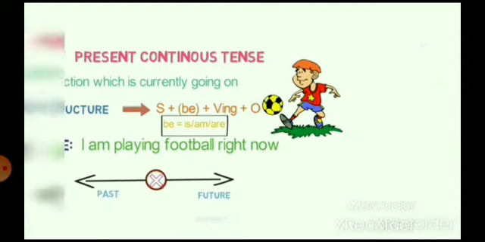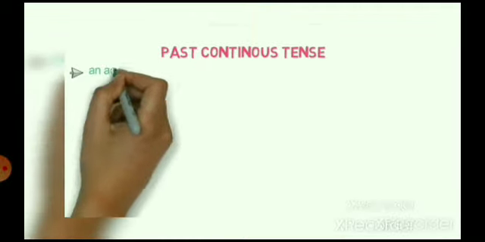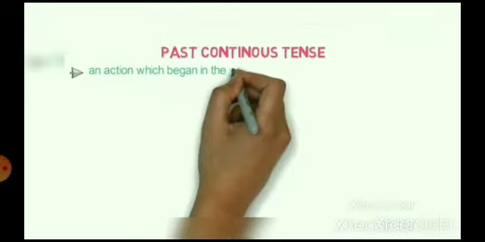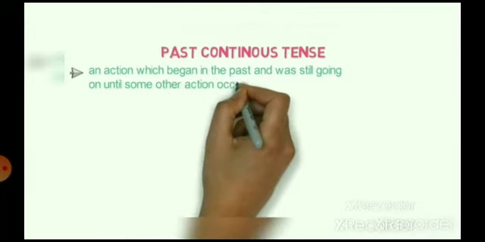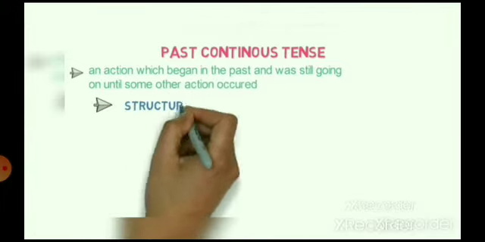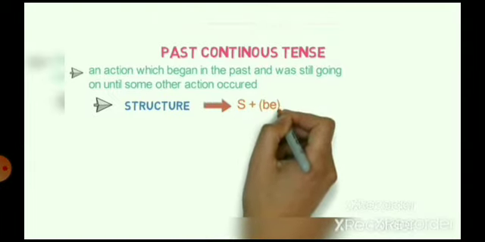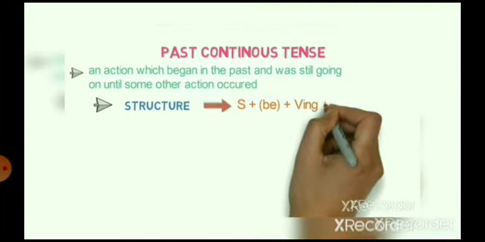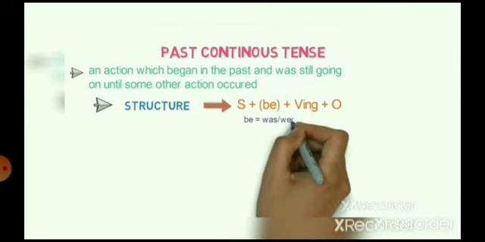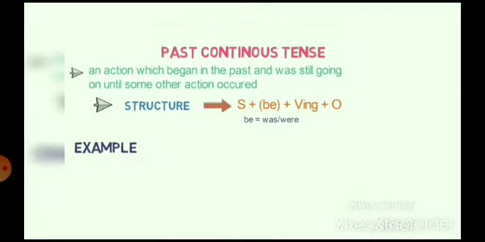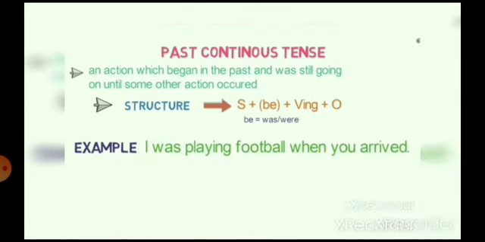Past continuous tense. It refers to an action which began in the past and was still going on until some other action occurred. The structure of the sentence is subject, be, verb plus ing, plus object. Be here is was and were. For example, I was playing football when you arrived. Here my action was going on until you arrived.